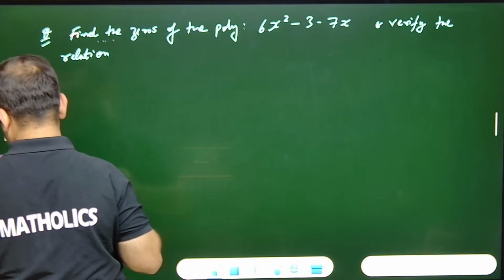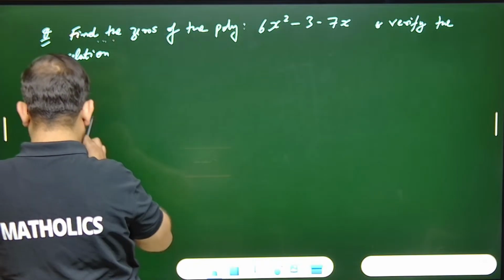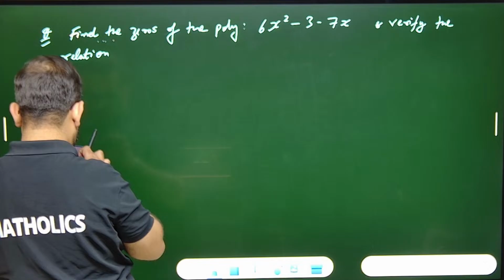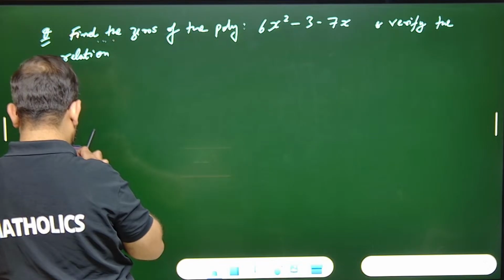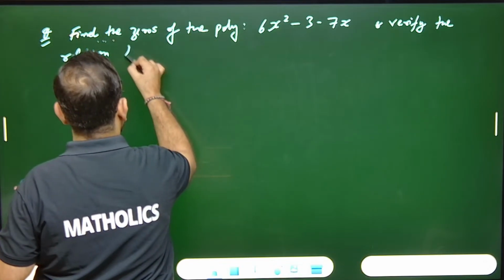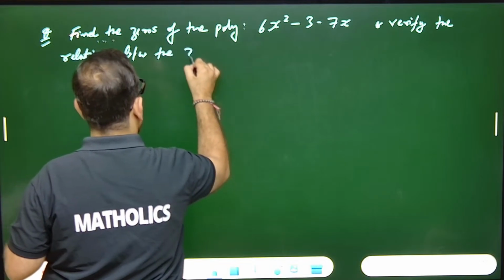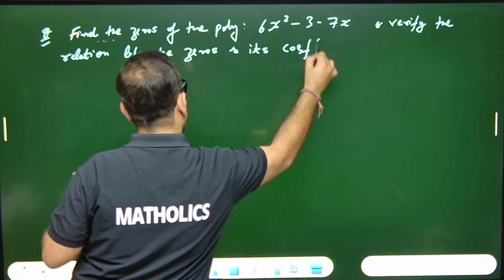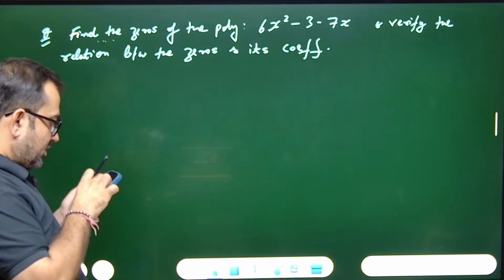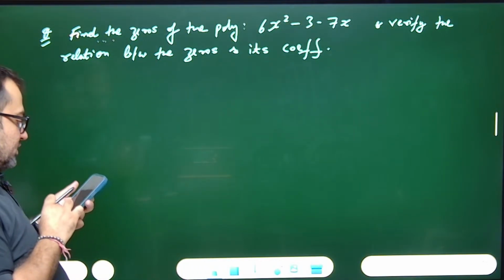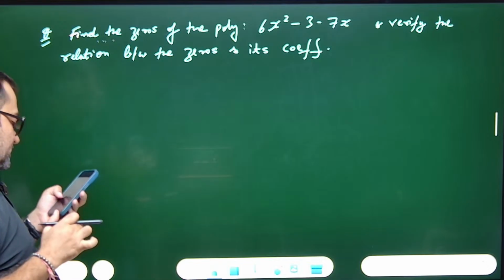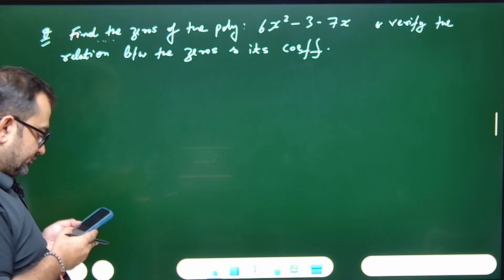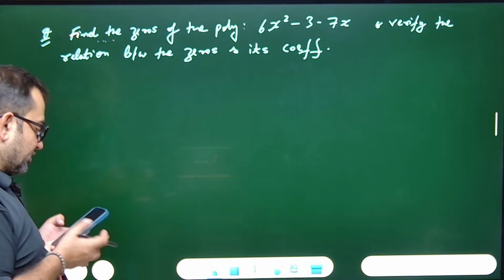Verify the relation between the zeros and its coefficients. Okay, this is the question. How to solve this?